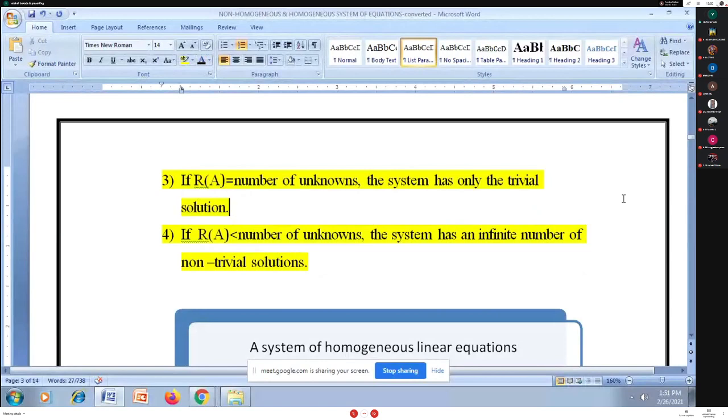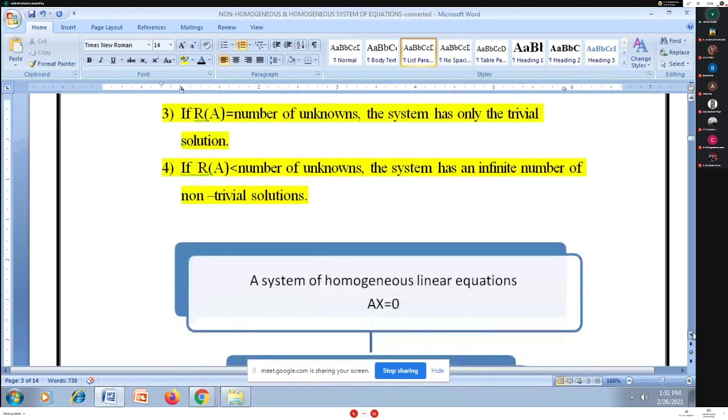Whenever I have AX equal to 0, whenever the rank of A is equal to the number of unknowns, that is r equal to n, the system will have the trivial solution. Whenever the rank of A is less than the number of unknowns, the system will have a non-trivial solution, or an infinite number of solutions.